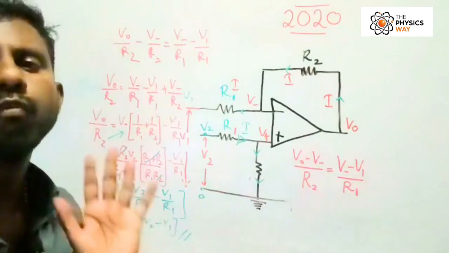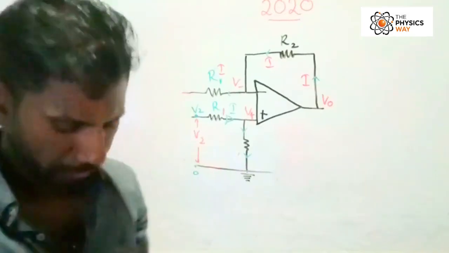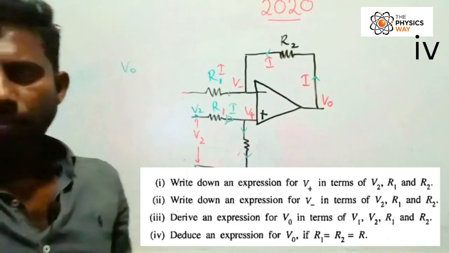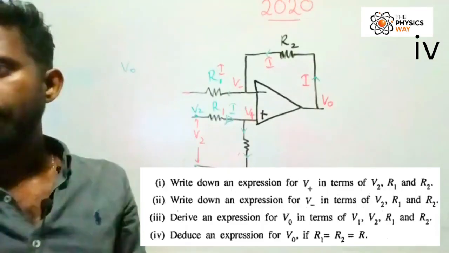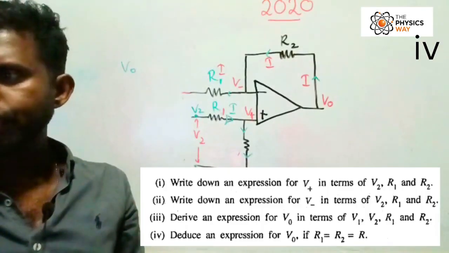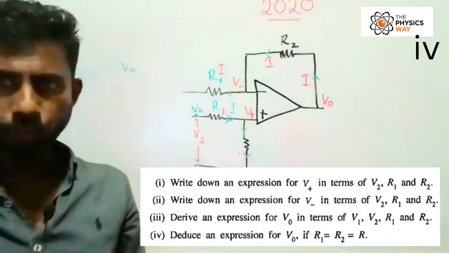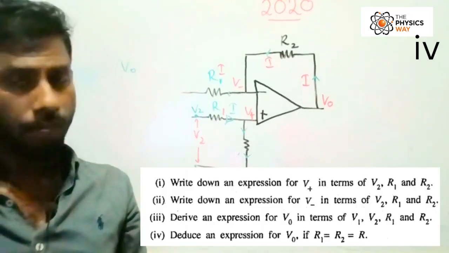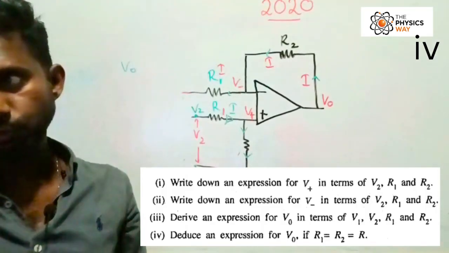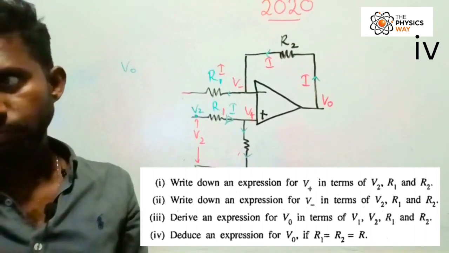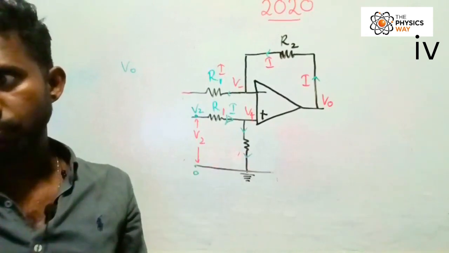Moving into the fourth part of the question. Here, they are telling us to make a small change. Deduce an expression for V0 if R1 and R2 are equal to R. So let's write down the previous equation we got.